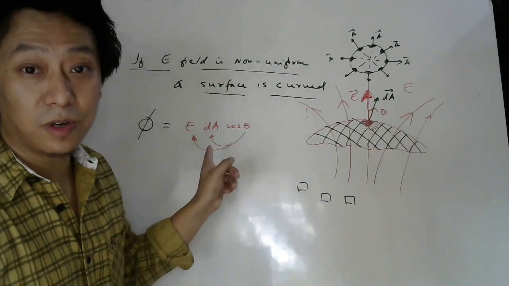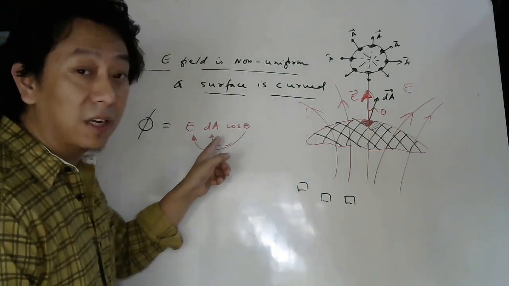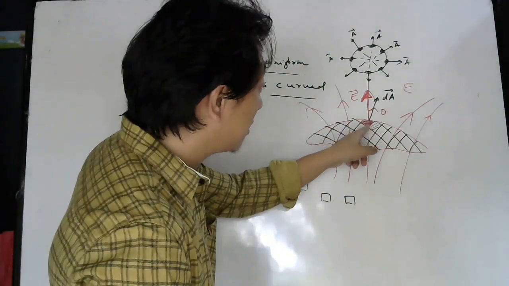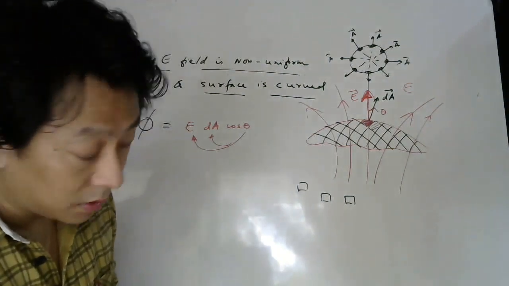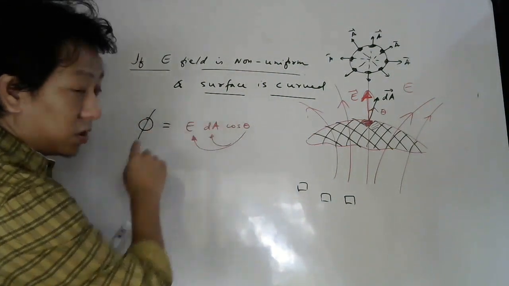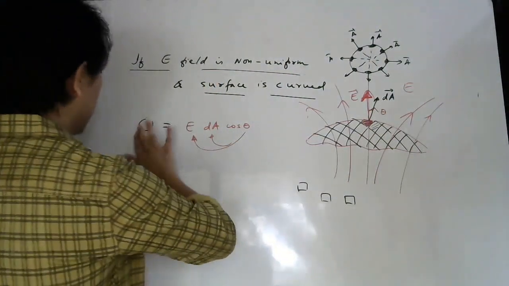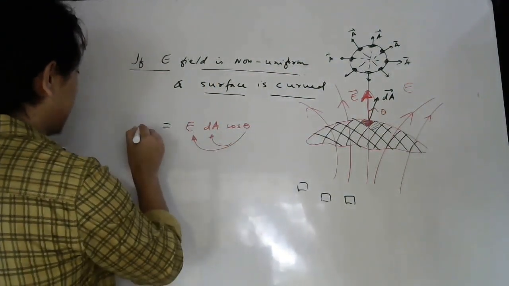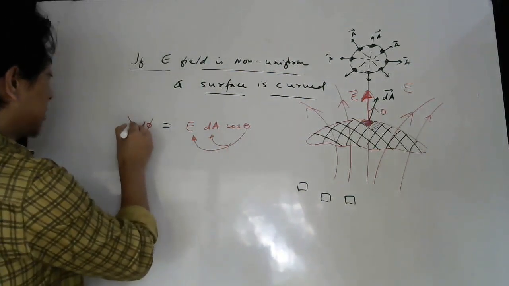So I can use this formula of electric flux through a plane surface, the formula which I wrote before, EA cos theta. Now I am writing E dA cos theta. What is dA? It is the area of a small part of this surface. Will this be the total flux? No, this will be only the flux through this small part. So you can write this as d phi. So this d phi represents what?